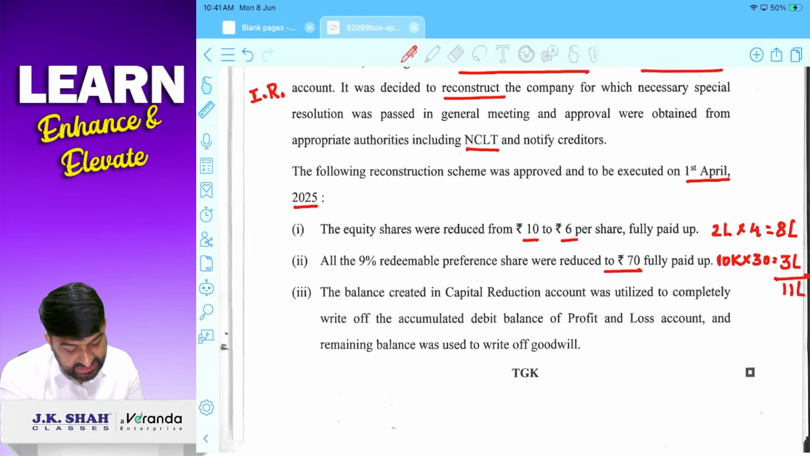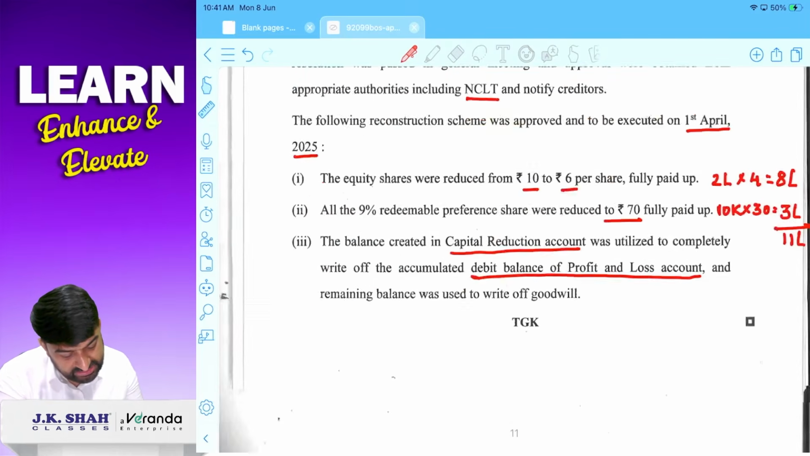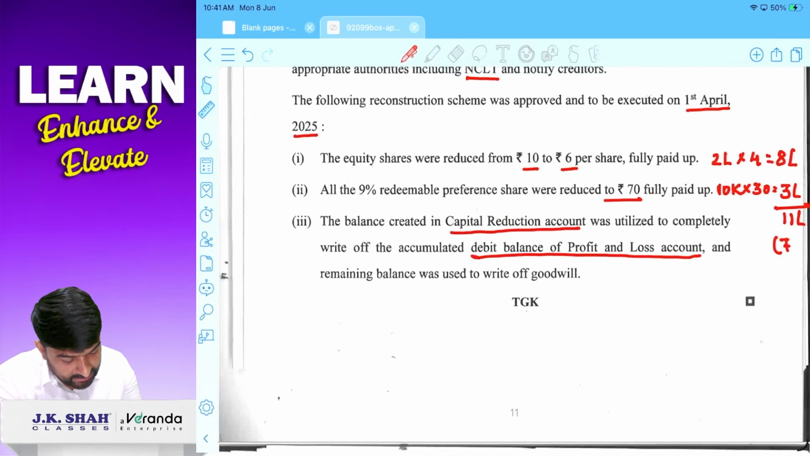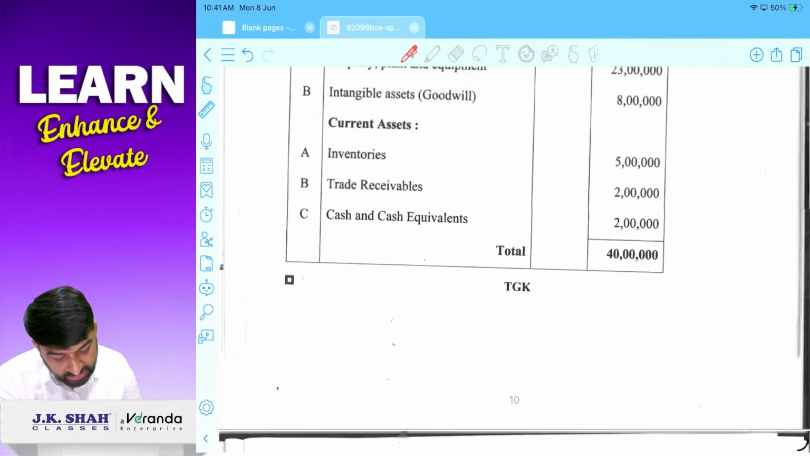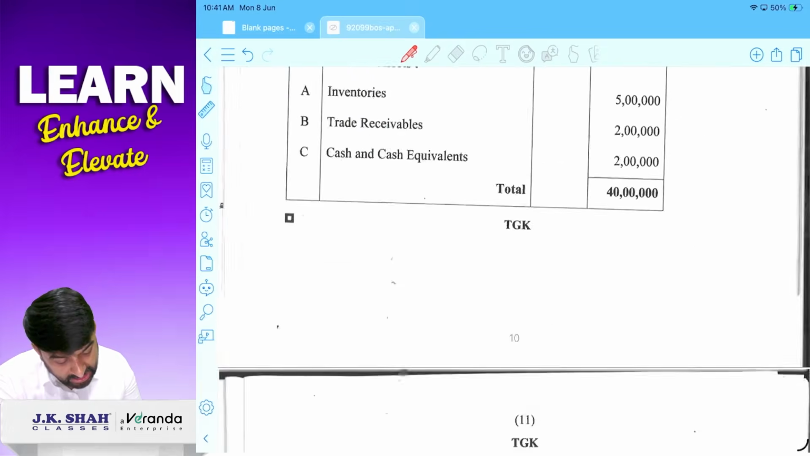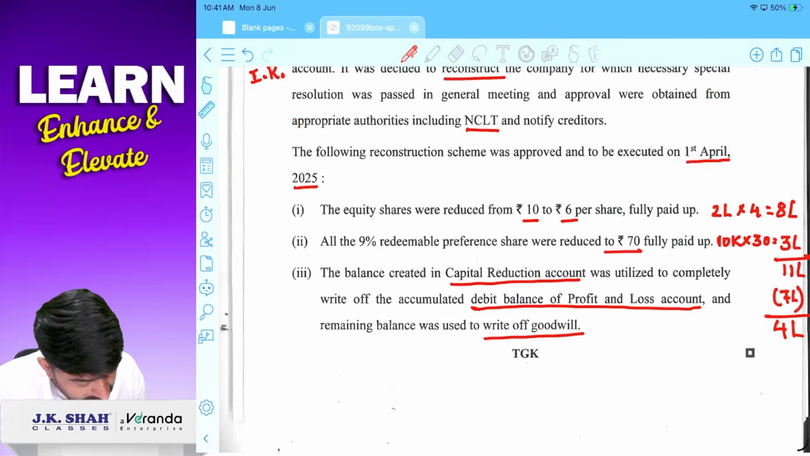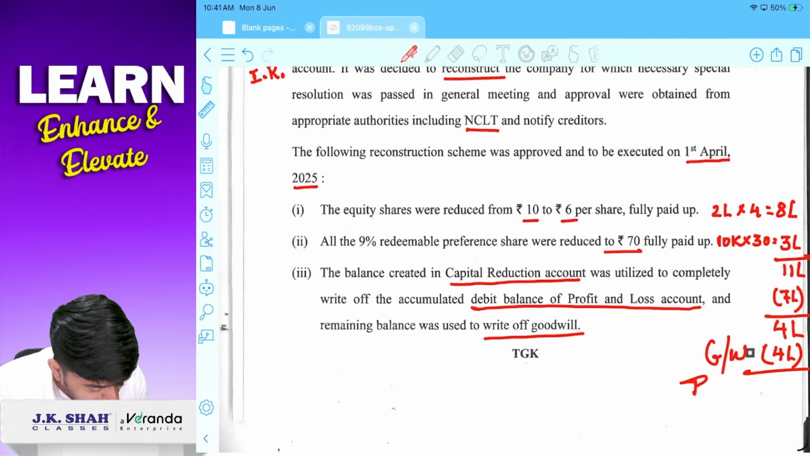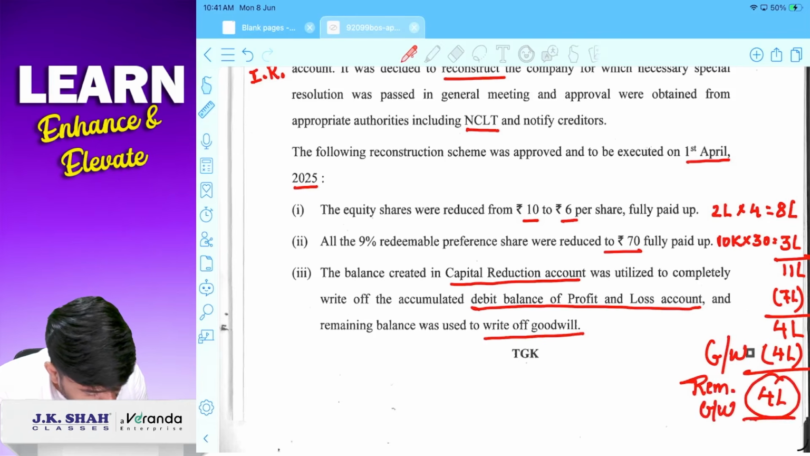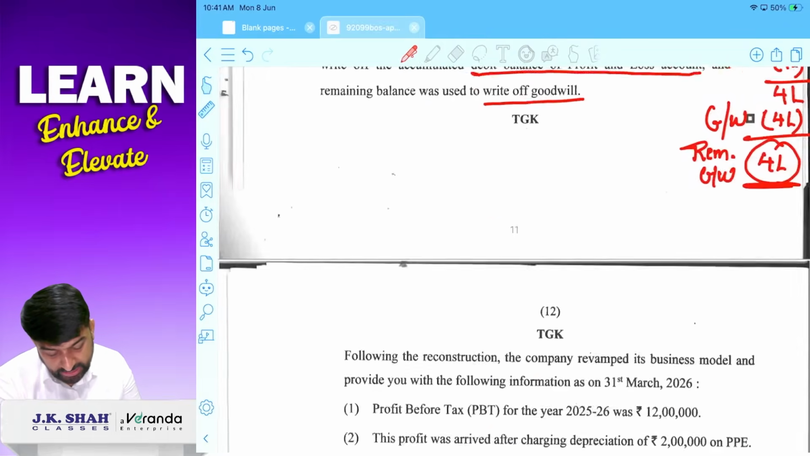Correct? The balance created in capital reduction account was utilized to write off debit balance of P&L. How much is P&L? P&L is 7 lakh, so we write off the 7 lakh. So how much balance is left? 4 lakh. It says if any balance remaining then it should be used to write off goodwill. So we will write off 4 lakh of goodwill. How much is the goodwill? Goodwill is 8 lakh. Out of 8 lakh, 4 lakh will be deducted. So 4 lakh of goodwill we will write off. Remaining goodwill will be 4 lakh. Okay? Okay, this was related to internal reconstruction.